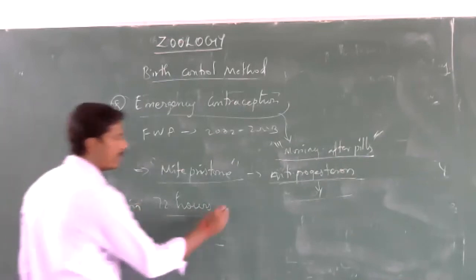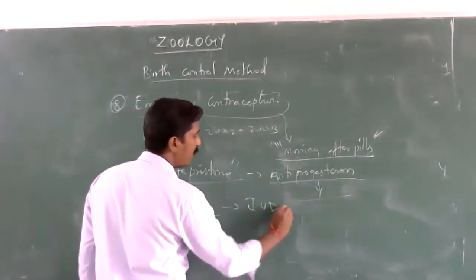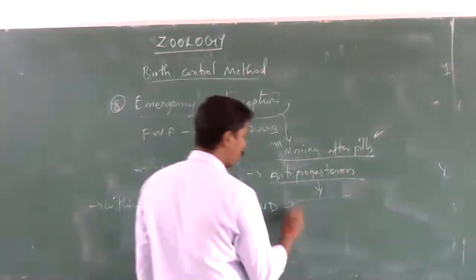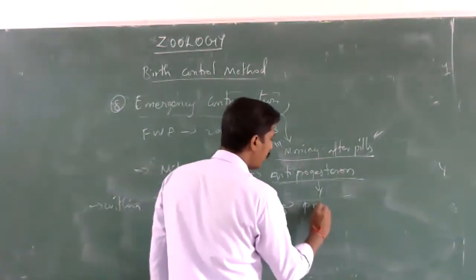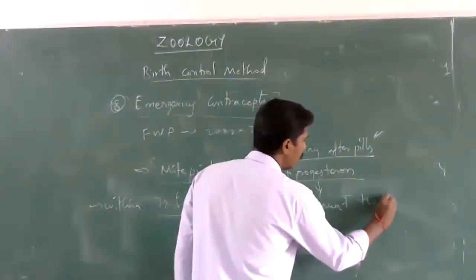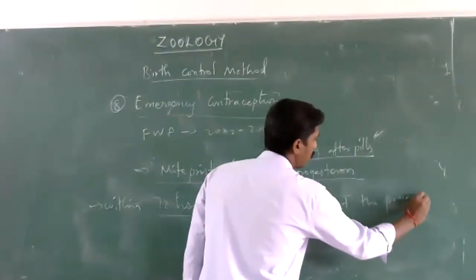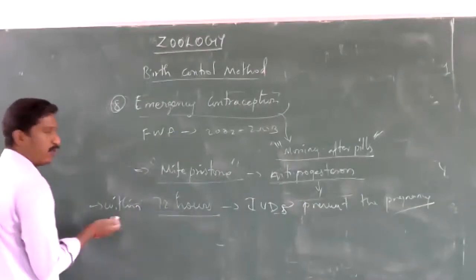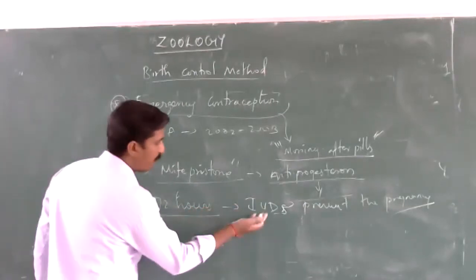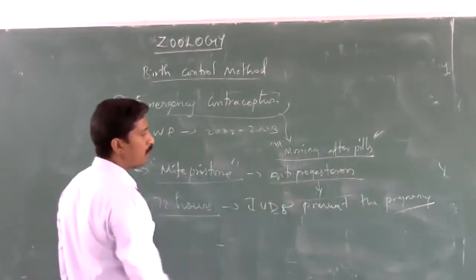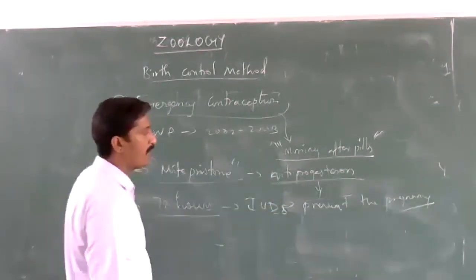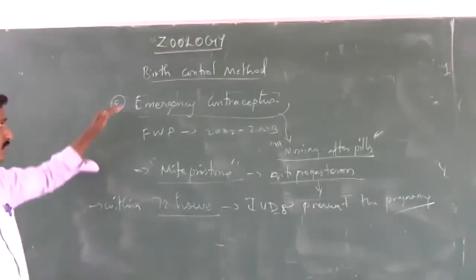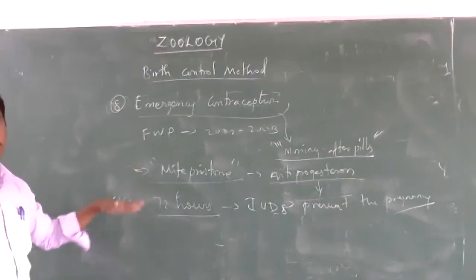Within 72 hours after coitus, we can use an intrauterine device. It also helps to prevent pregnancy. After coitus, within 72 hours, we fix an intrauterine device in the uterus. It helps to prevent pregnancy after unprotected sexual activity. So this is called emergency contraception.